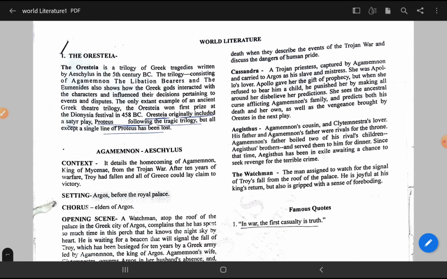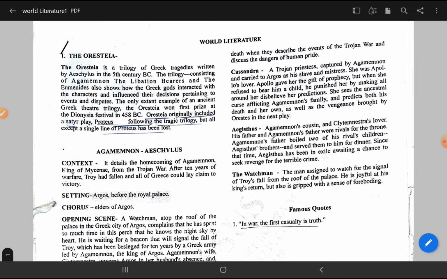In this world literature series, we will follow the same pattern as we have followed in British literature. That is, firstly, we'll discuss the major works: context, setting, chorus, opening and closing lines, major and minor characters, then some famous quotes, and then quizzes or PYQs related to the topic. So, let's start. First is Oresteia.